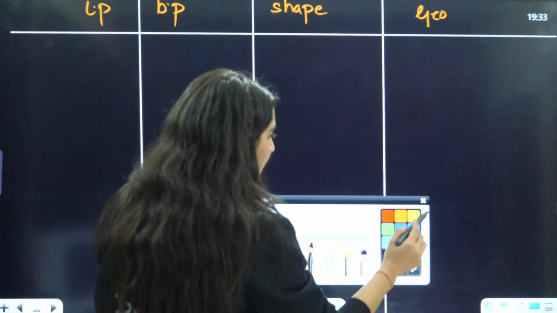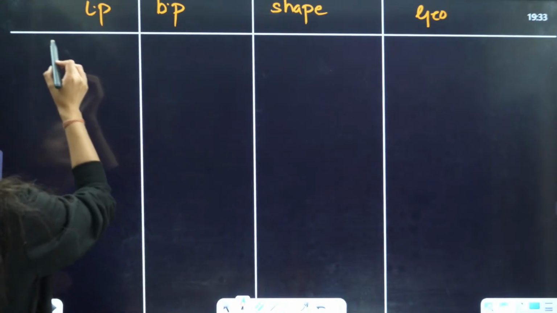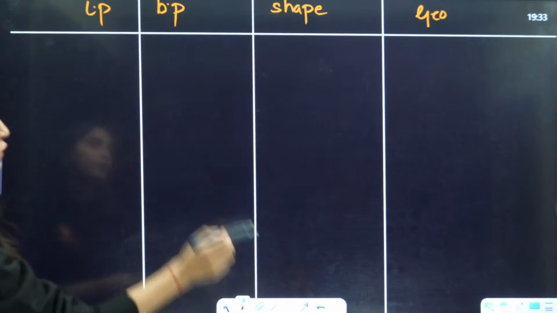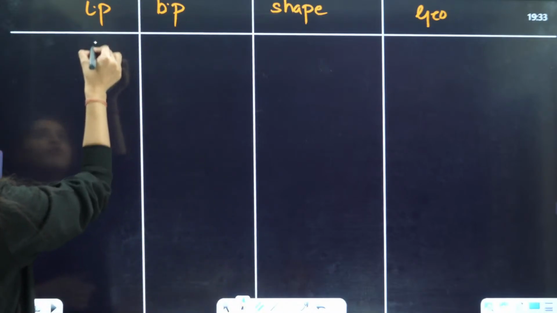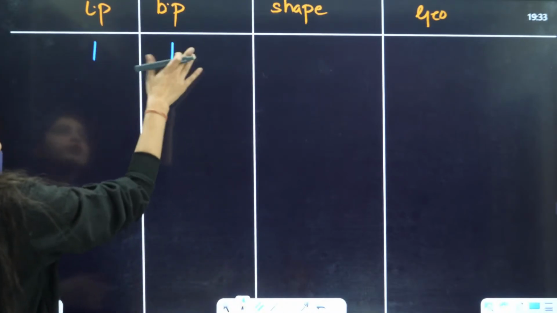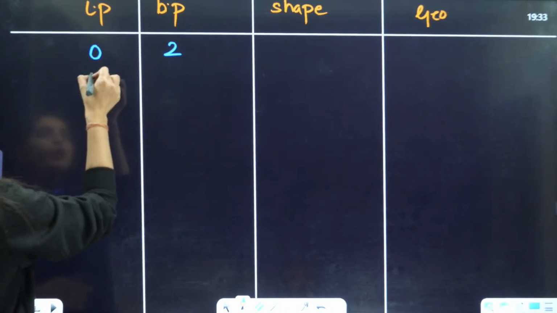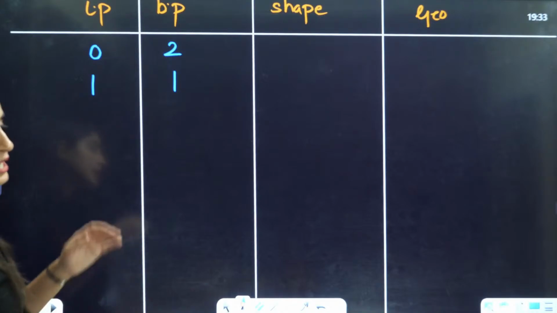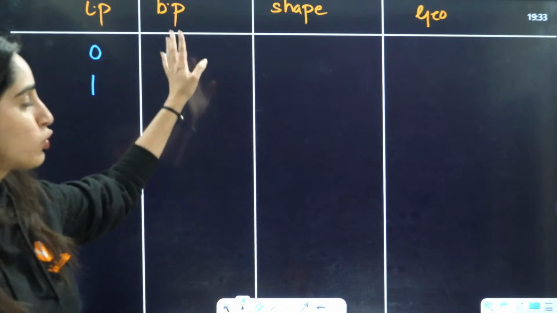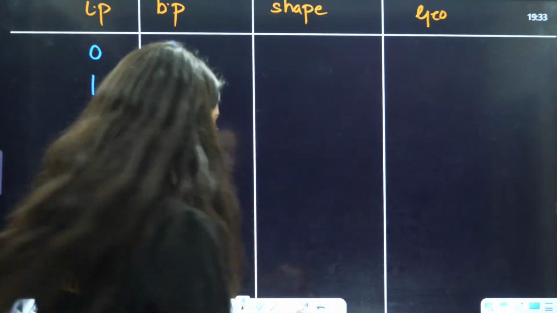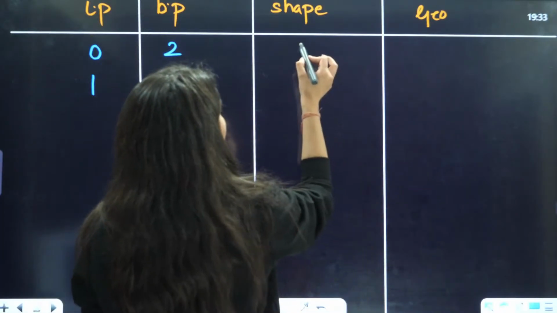So one, I am saying that total you have, for example, an AB2 kind of molecule. You can have 0 lone pair and 2 bond pair, or 1 lone pair and 1 bond pair. If you have 2 bond pair, that means we are talking about a linear geometry like this.